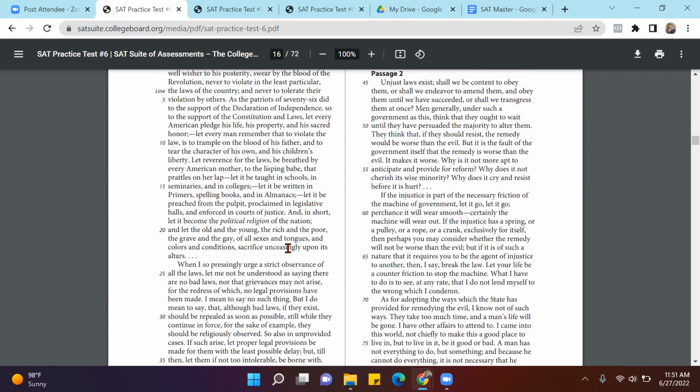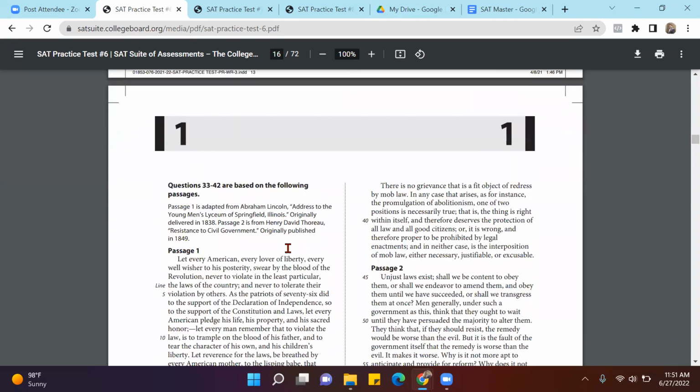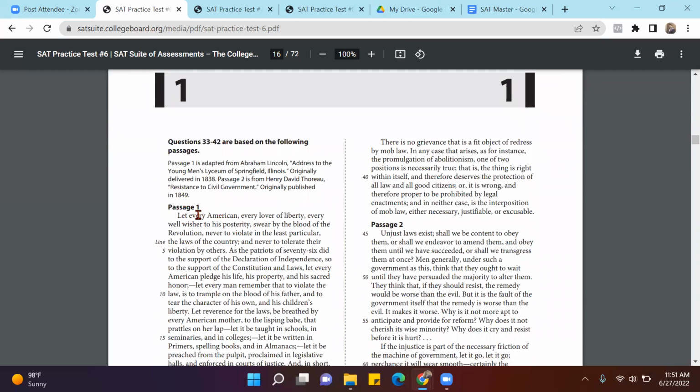One more quick point I want to make about these types of passages is that when you get two passages, 90% of the time, these two people oppose each other. He has one point of view, the other person has another point of view. Like for example, in this particular test, the first person, Abraham Lincoln probably, says that we should follow all the laws and we should not break the laws. There is a provision for changing the laws, we should follow it. And in the second passage, Thoreau is a little radical. He says, if there are bad laws, why should we follow them?